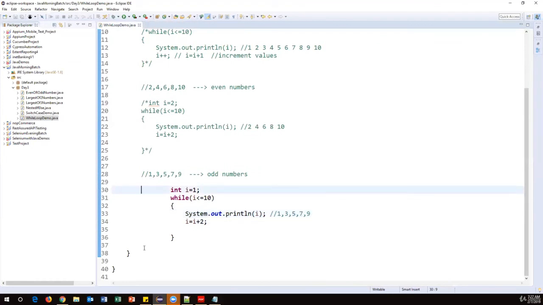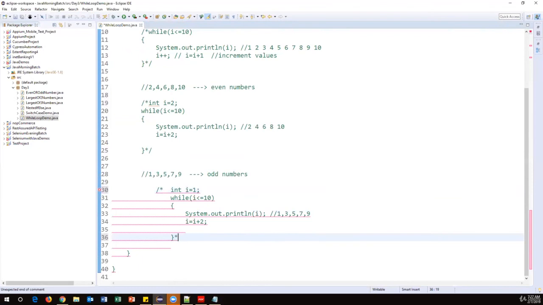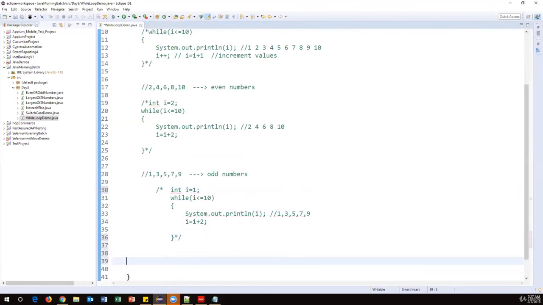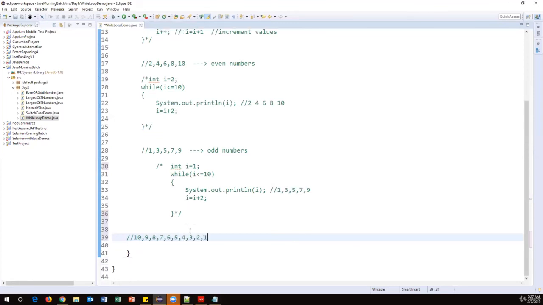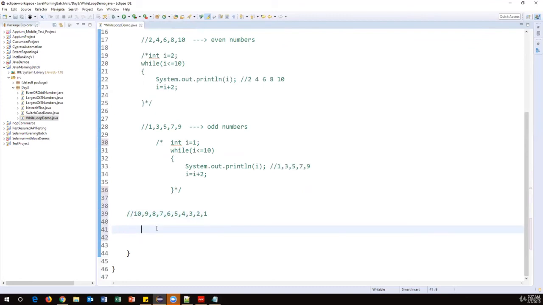And one more example. I want to print all the numbers in descending order. For example, I want to print 10 to 1 in descending order, like 10, 9, 8, 7, 6, 5, 4, 3, 2, 1. How can we print all numbers in decrement order? So let's see how we can do this. Let me just comment this. I want to print numbers like this: 10, 9, 8, 7, 6, 5, 4, 3, 2, 1, and here it stops. To do this, we just have to change the logic.